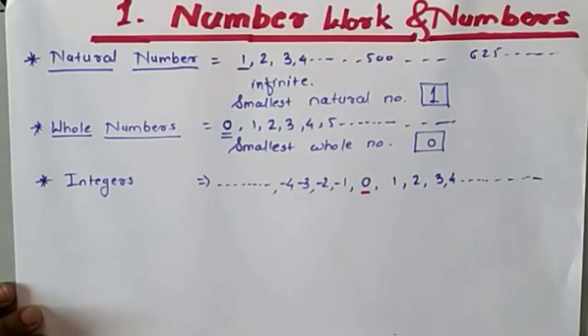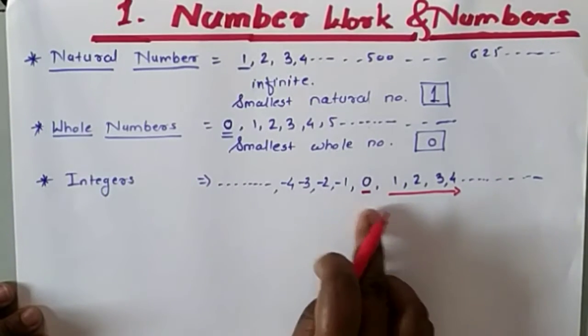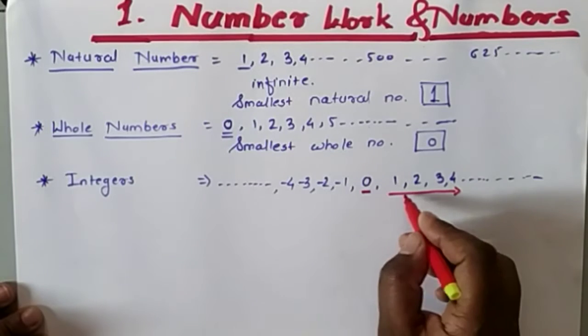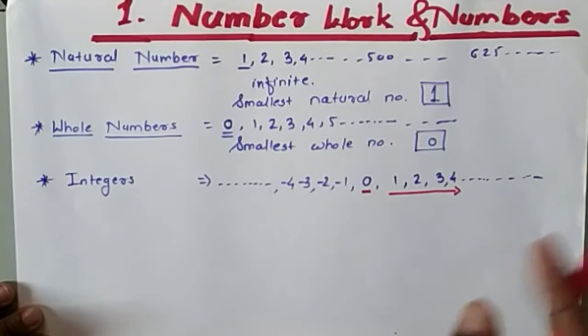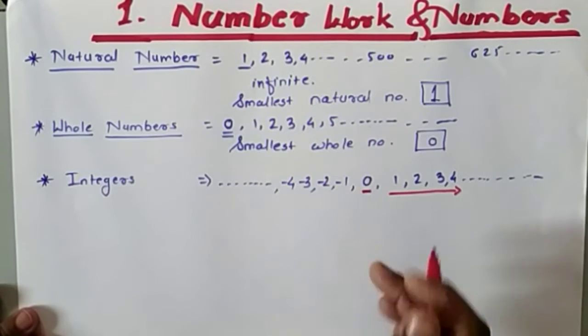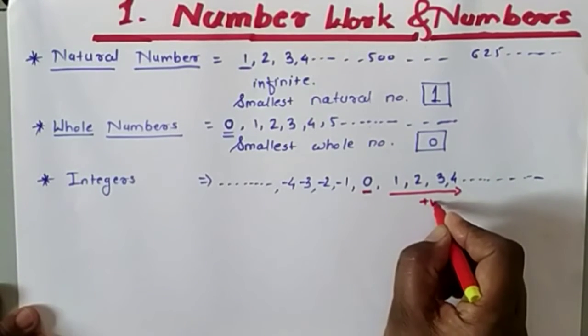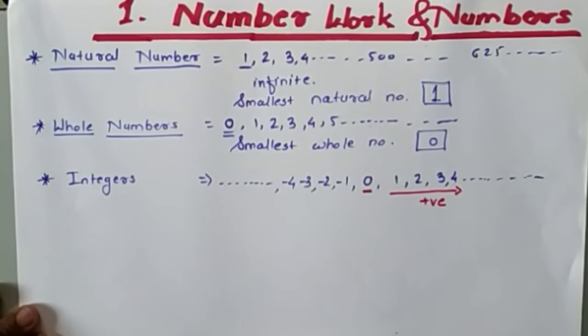This is 0, and the right side of 0, your right side, is the right side of your book. This thing you have to keep in your mind. On the right side of 0, all the numbers written are positive numbers.